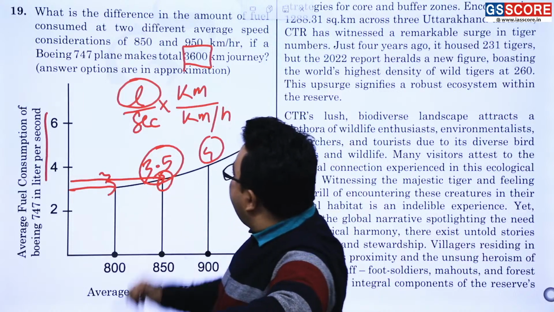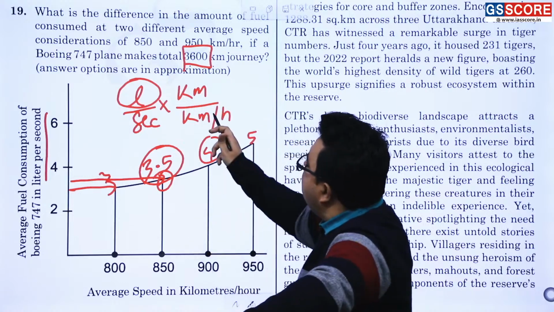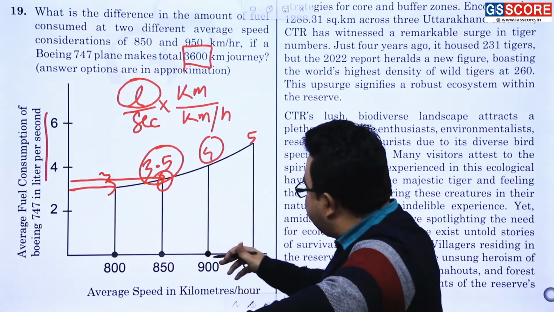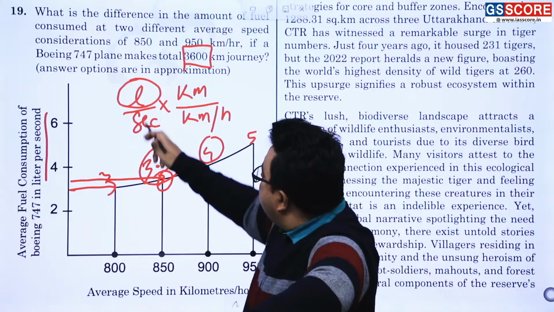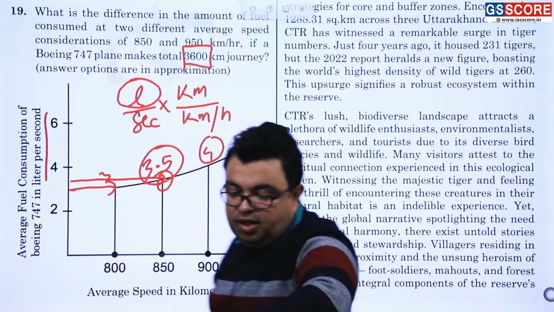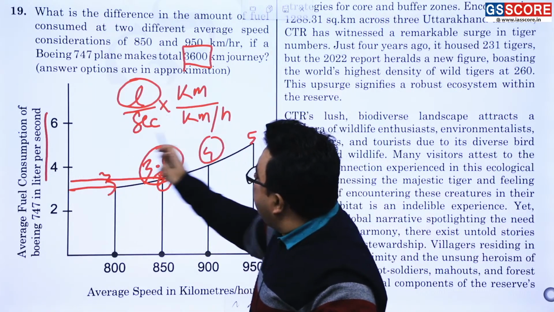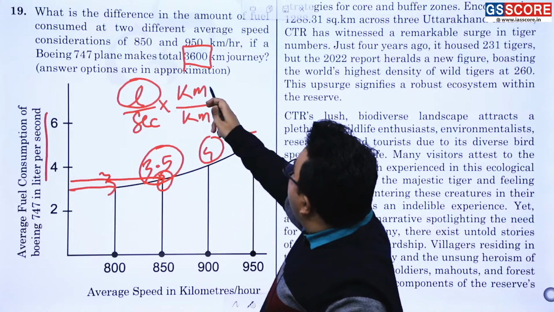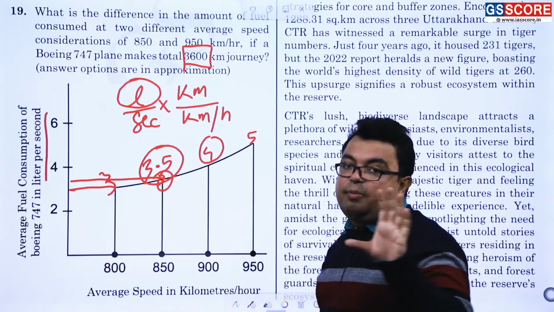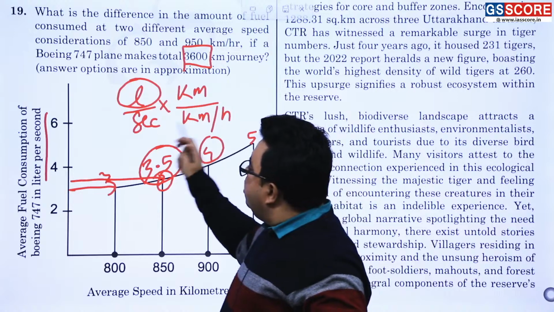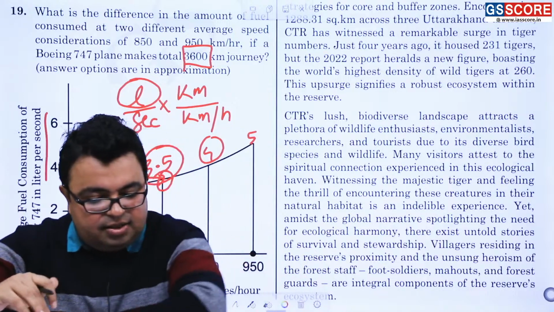Here 3.5 liter per second into how many kilometer? 3600 kilometer divided by what is the exact speed? Speed is 850. And here the thing is 4 at 950. 950 is 5, na? At 950 it is 5. Yes. So 5 into this is 5 liter per second. 5 into kilometer, कितना है? 3600 kilometer, and यहाँ पे ये क्या आ रहा है? 950 kilometer per hour. Now you have to check about the units. Kilometer per hour है, you have to just convert it into hour simply, and then in liter it will be coming. So take out the difference, and that's the answer of the question.